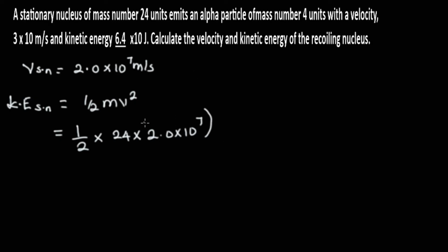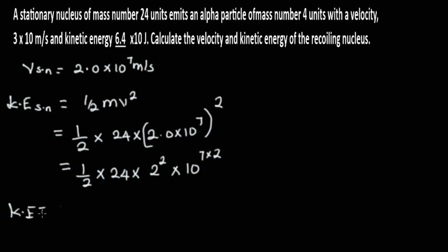We can now square them. Squaring it, we're going to be having half multiplied by 24 times 2 square multiplied by 10 raised to the power 7 times 2. If we open the bracket, the kinetic energy is equal to half multiplied by 24 times 4 times 10 raised to the power 14.